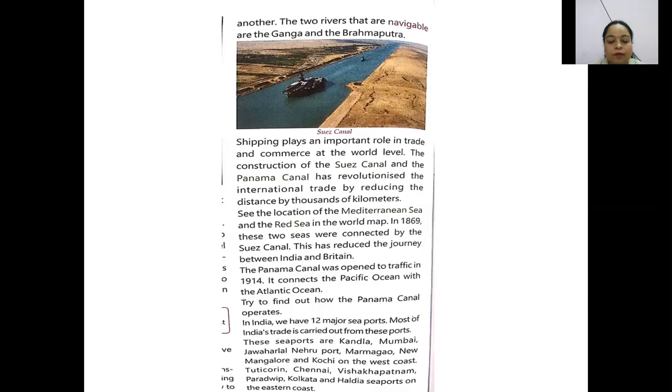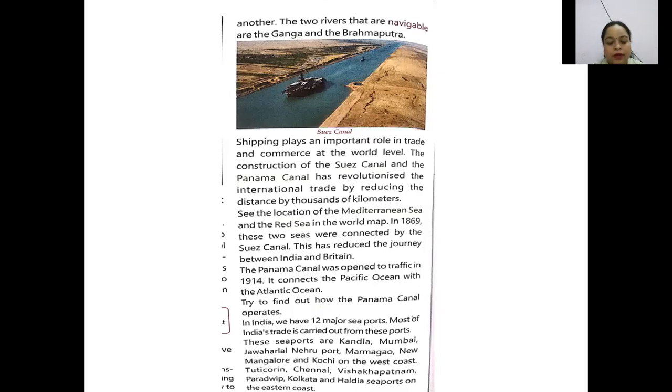See the location of the Mediterranean Sea and the Red Sea on the world map. In 1869, these two seas were connected by the Suez Canal. In recent times, the Suez Canal was stopped, but now it has started again. This has reduced the journey between India and Britain. The Panama Canal was opened to traffic in 1914. It connects the Pacific Ocean with the Atlantic Ocean. So these two canals are the best means, and they have reduced a large amount of distance to a very small one.